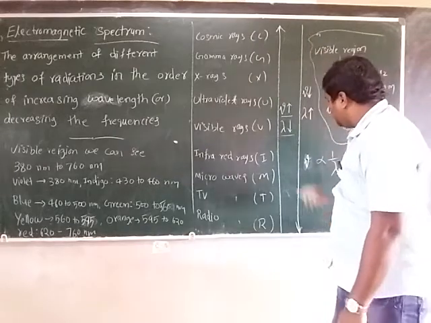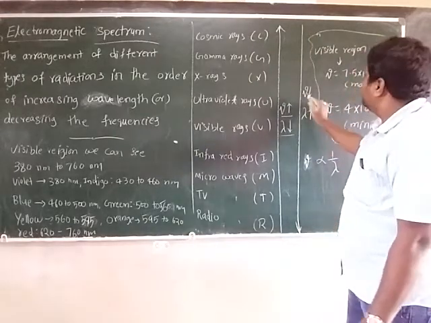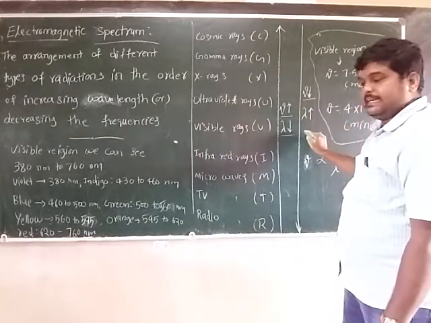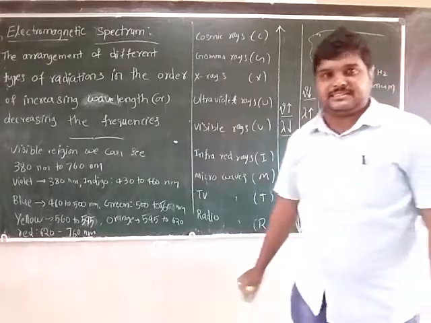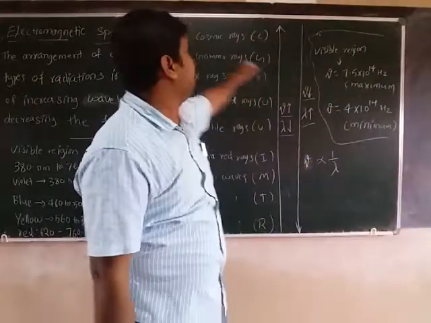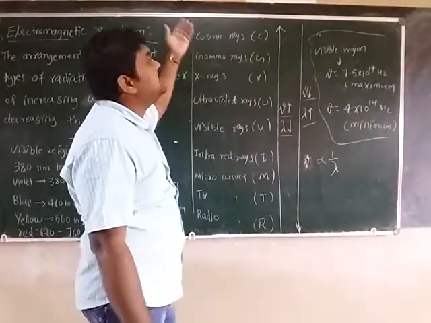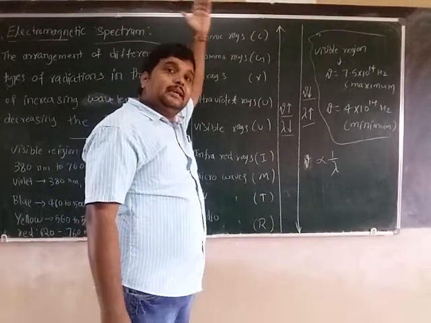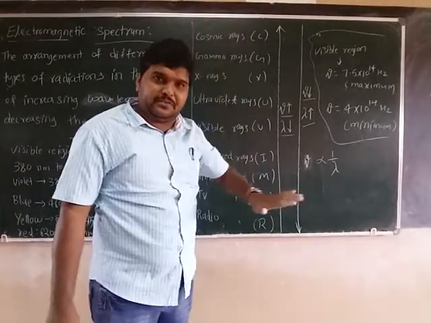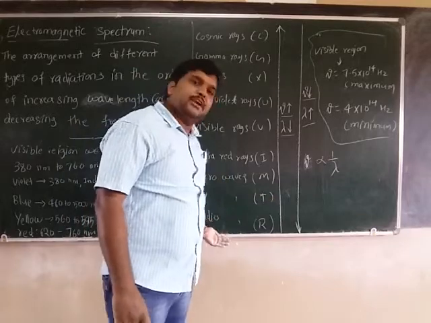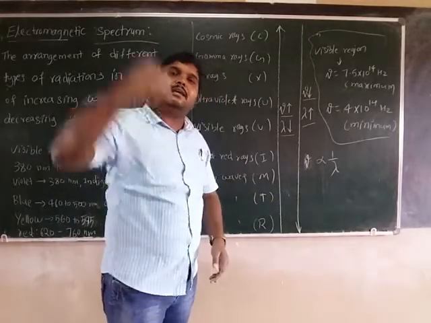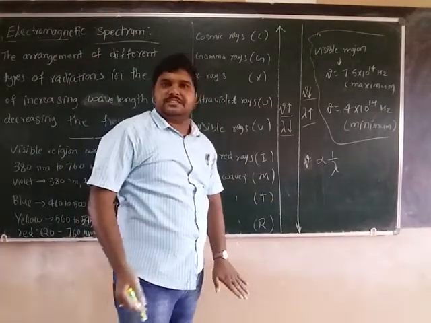Energy is directly proportional to frequency, and frequency is inversely proportional to wavelength. This is very important. From top to bottom, frequency decreases and wavelength increases. The top ones, cosmic rays and gamma rays, have higher frequency and lower wavelength. The bottom one, radio waves, have higher wavelength and lower frequencies.